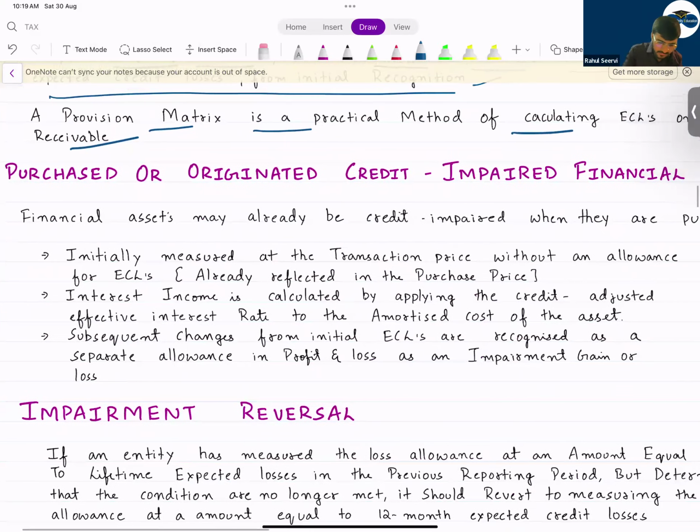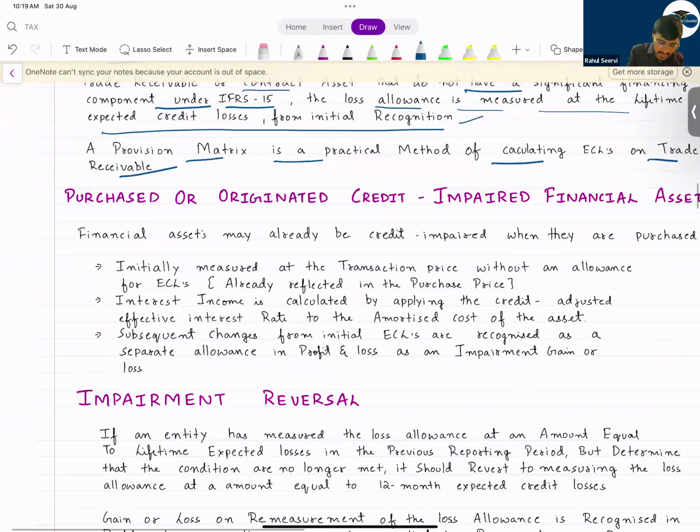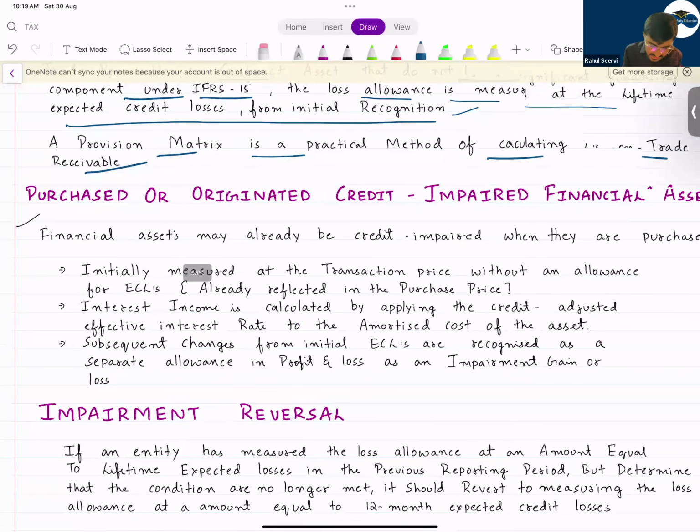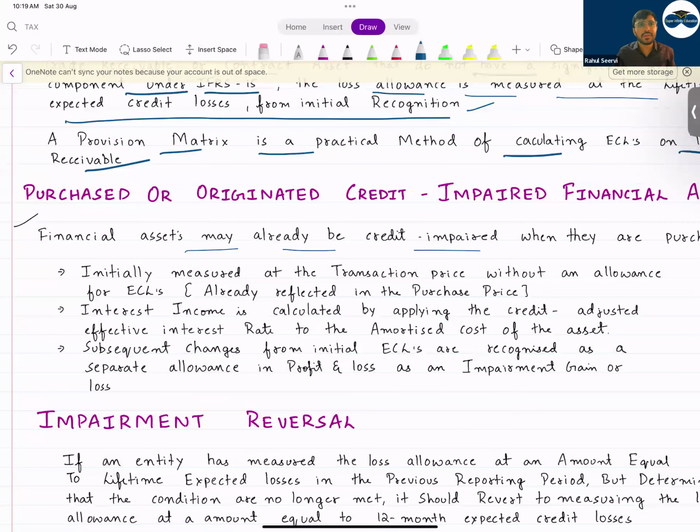Then coming to the next topic of purchased or originated credit impaired assets. A very important topic. You have one question in your past paper also. We have done this. It was for 8 marks, if you remember. So a financial asset may already be credit impaired. That means what? Credit impaired basically means what?